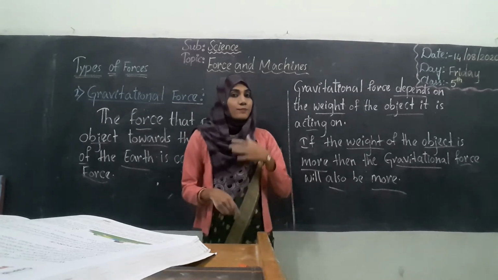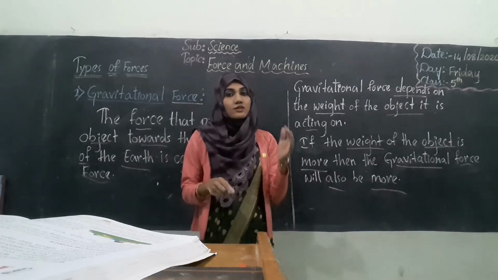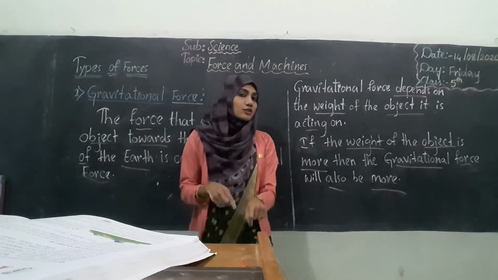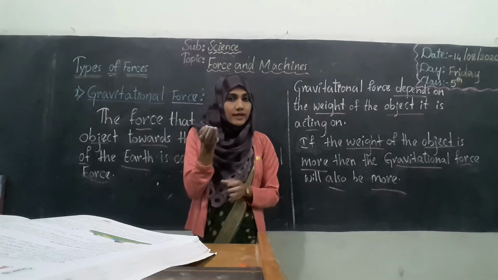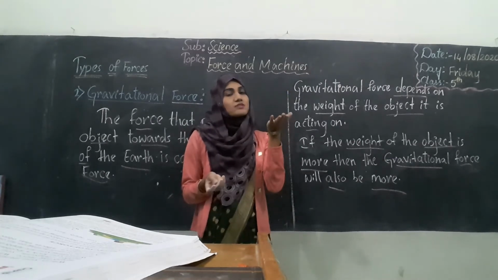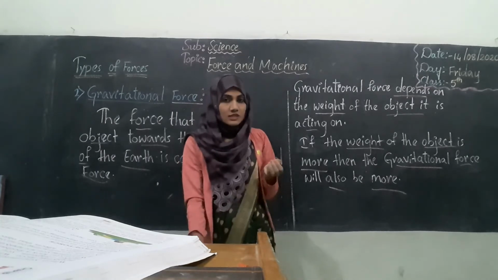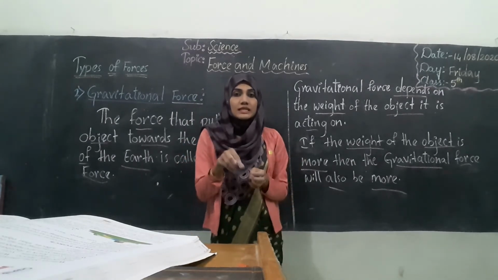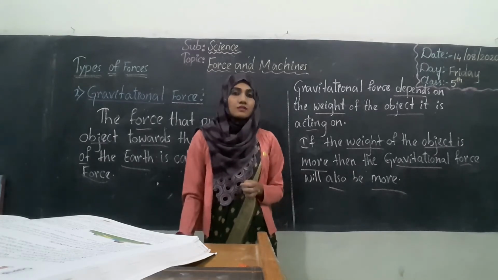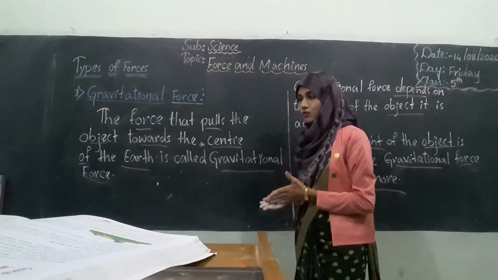But from my side, I will tell you that the ball will reach the ground first and the feather will reach the ground later. Why? Because the ball is more in weight when compared to the feather, which is very light in weight. So the more the weight, the more the gravitational force, and the more speedily it will fall to the ground. Got the point, students? So this is about gravitational force.